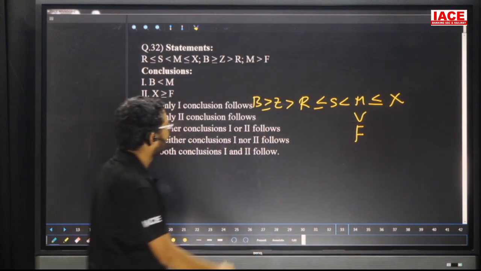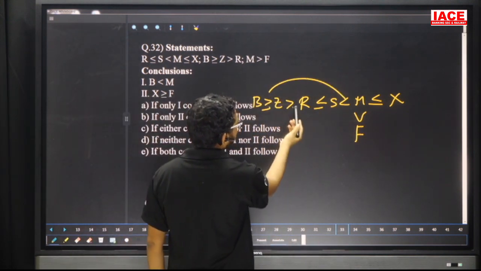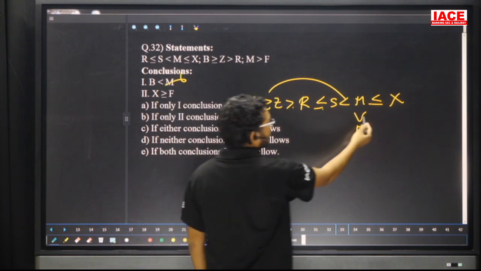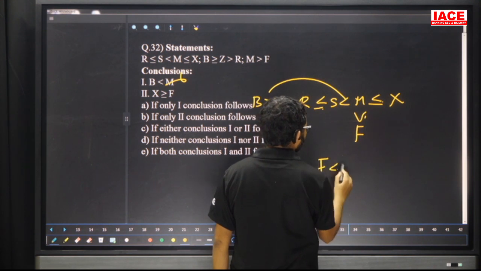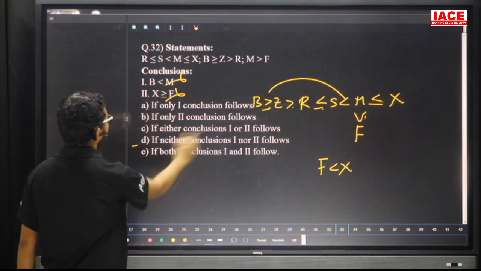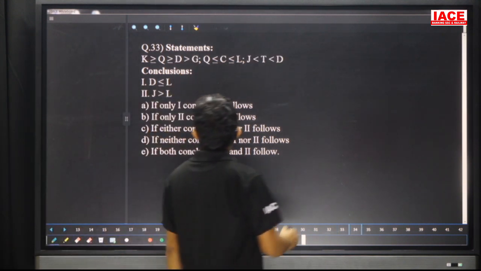Take first conclusion, B and M. B and M, what are the symbols here? Both are opposite. Can't say. X and F: less than or equal to, less than. So F is less than X. X greater than F, but greater than or equal to F is also wrong. Then the answer is what? Neither one nor two. 32, option D.